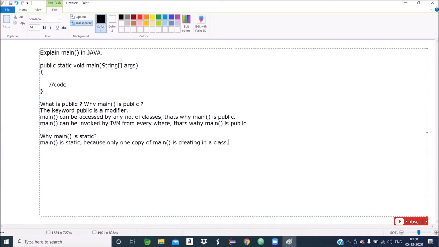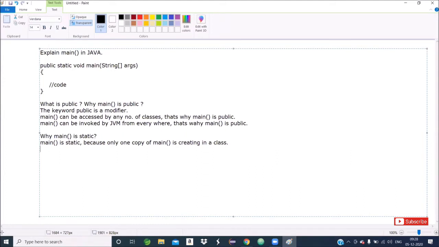Exact main method, public static void main string args, we can't define more than one time. I hope you got the clarity. So static represents only one copy. Then the second point is very important.